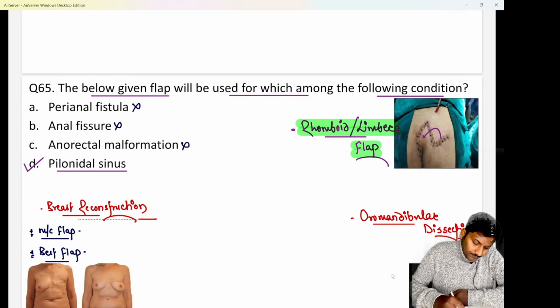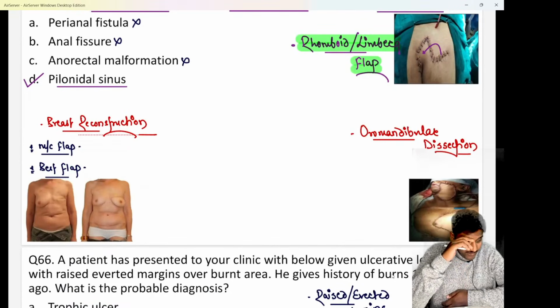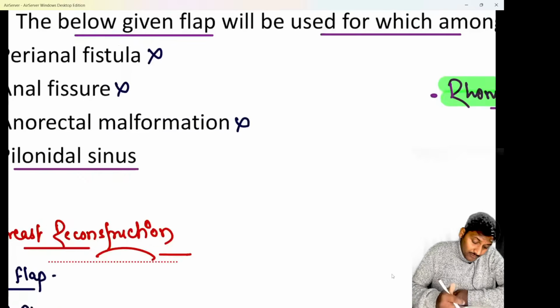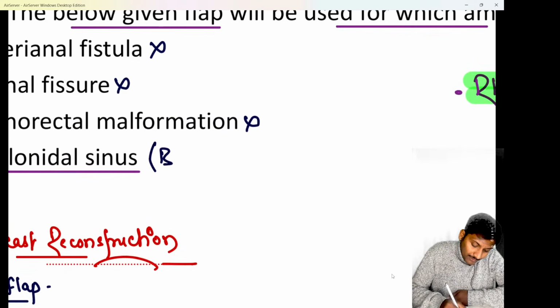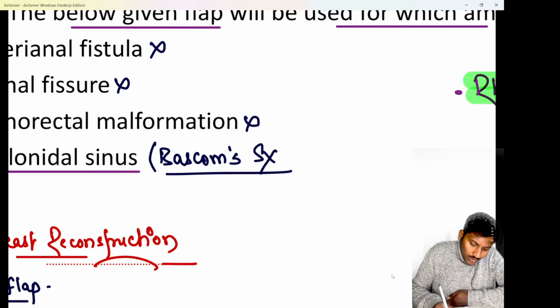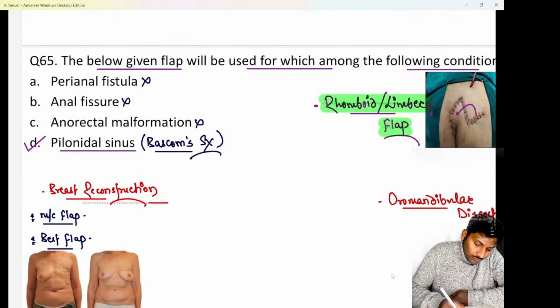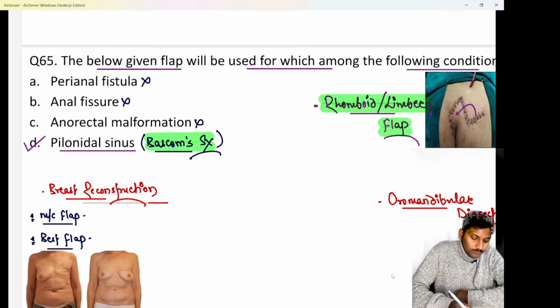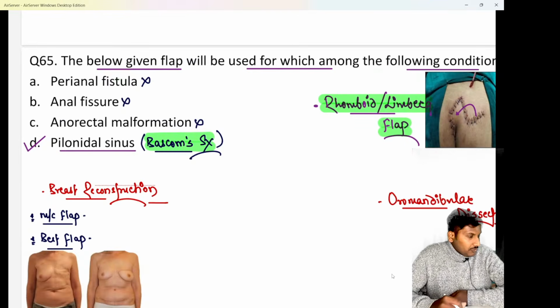Clear? Another thing, definitely if they ask you, do remember the best treatment for a case of pilonidal sinus is Bascom surgery. This was a PYQ, and the answer is going to be Bascom surgery. But yes, apart from Bascom surgery we also tend to use the rhomboid flap or a Limburg flap as well for closure.